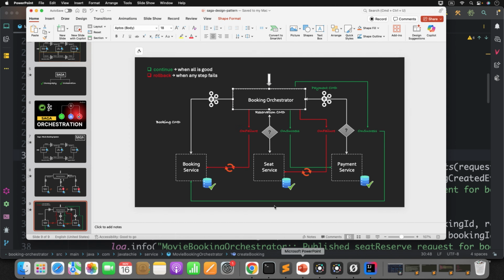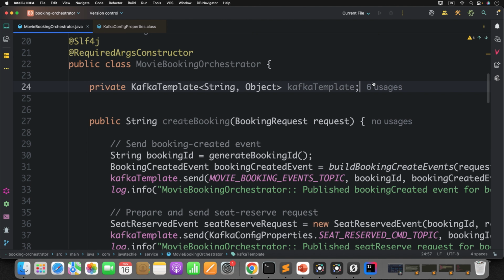Now, if you understand, the user will now send the request to whom? The orchestrator, not the booking service. So in the orchestrator, you also need to expose an endpoint. We'll call this particular method create booking.